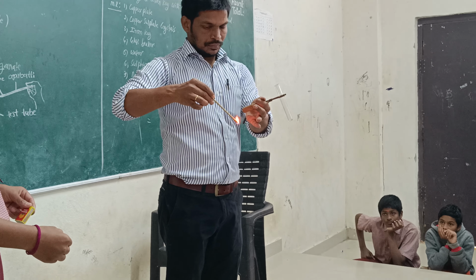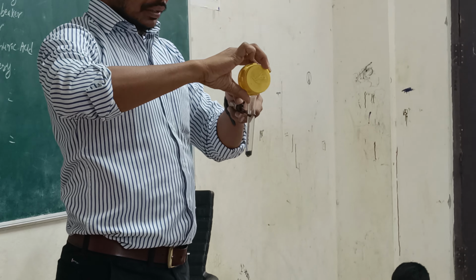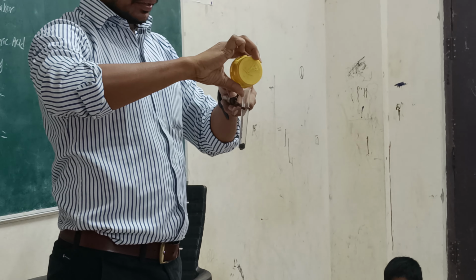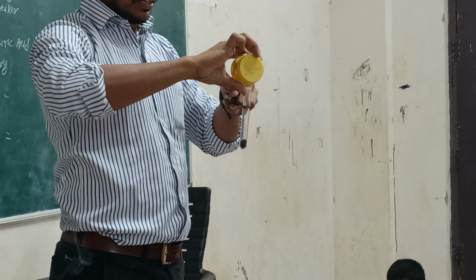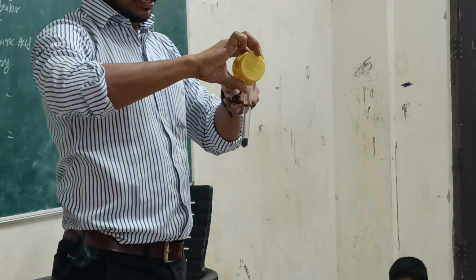Then take a test tube with the help of the test tube holder. After that, take potassium permanganate crystals in the test tube. So what is the formula of potassium permanganate? That means oxygen will be there in potassium permanganate.